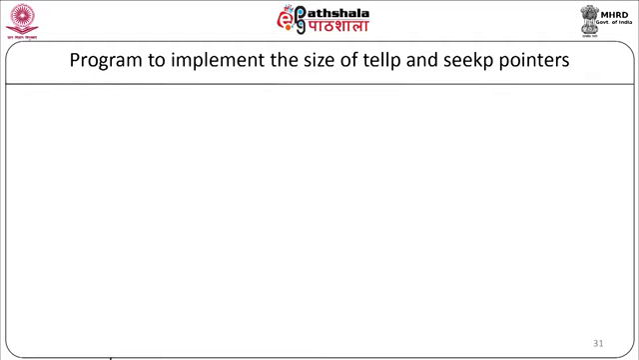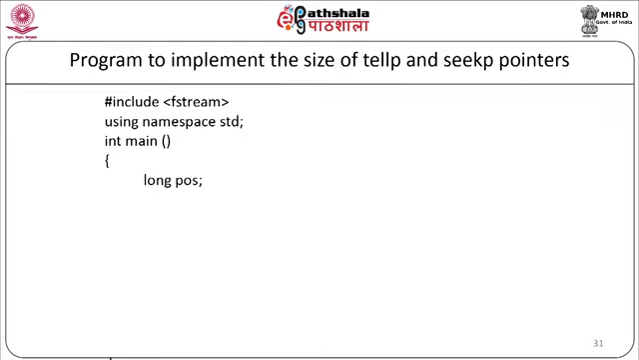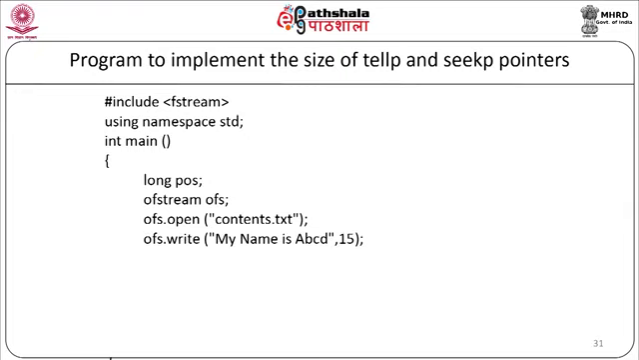Now, let us see a program to implement the usage of tellp and seekp pointers. We will start with the program: #include <fstream>, using namespace std. We will start with the main function, int main. We will declare the variables as long pos, ofstream ofs. Now, we will open the file using ofs.open("contents.txt"). Now, we will write contents to the file as ofs.write("my name is abcd", 15).